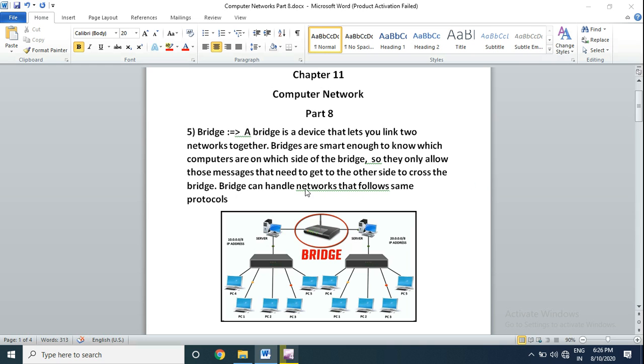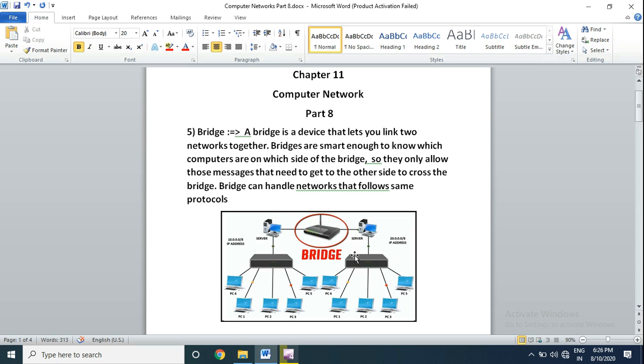A bridge can handle networks that follow the same protocol. So if there is a ring topology in one network, the other network must also be a ring topology, then they can transmit the data using the bridge. So if this particular computer wants to connect with this particular computer, then it will use the bridge.